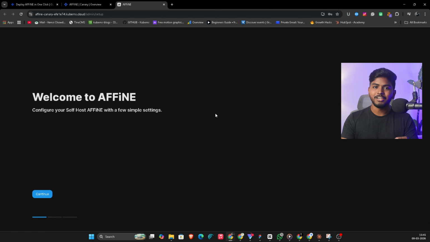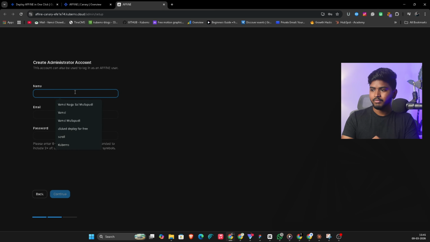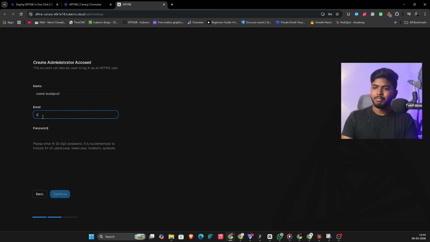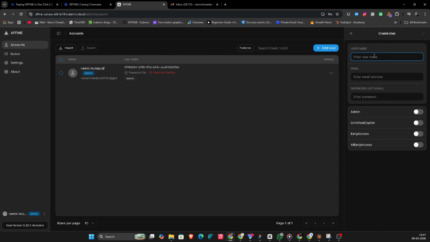Now let's get your team set up inside it. First thing, you will see the account creation screen. This is your admin login, the master account for the whole workspace. Fill that in and hit continue. Now you can add other users directly from here just by giving their name, email and password, and you can assign them a role and they can be added.